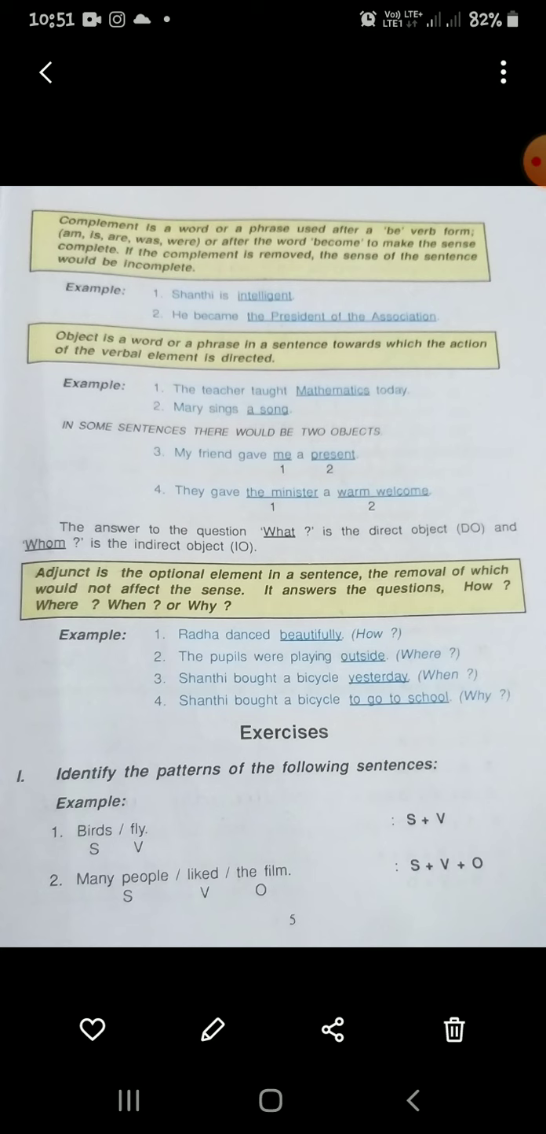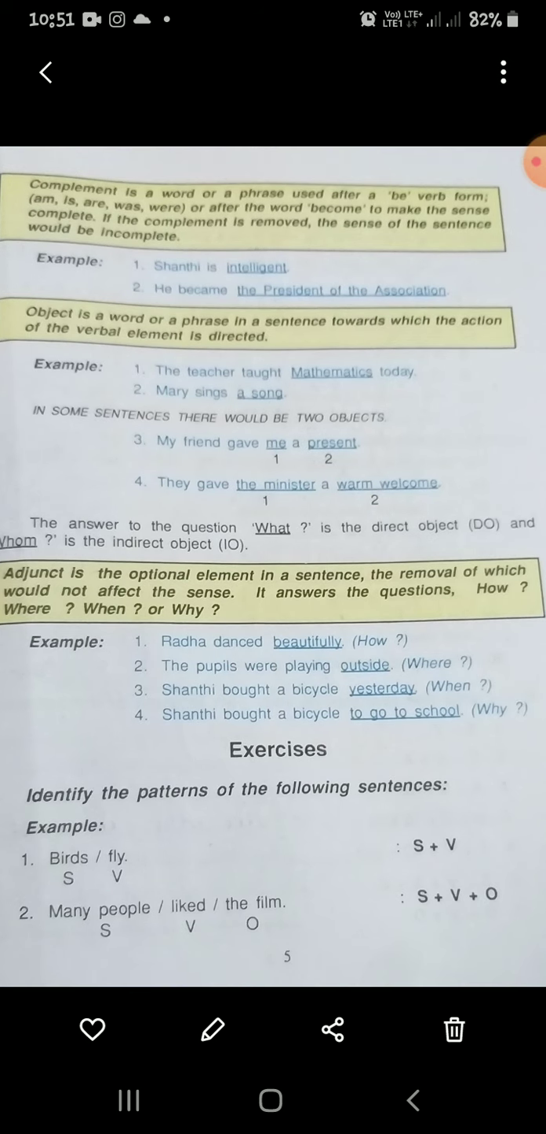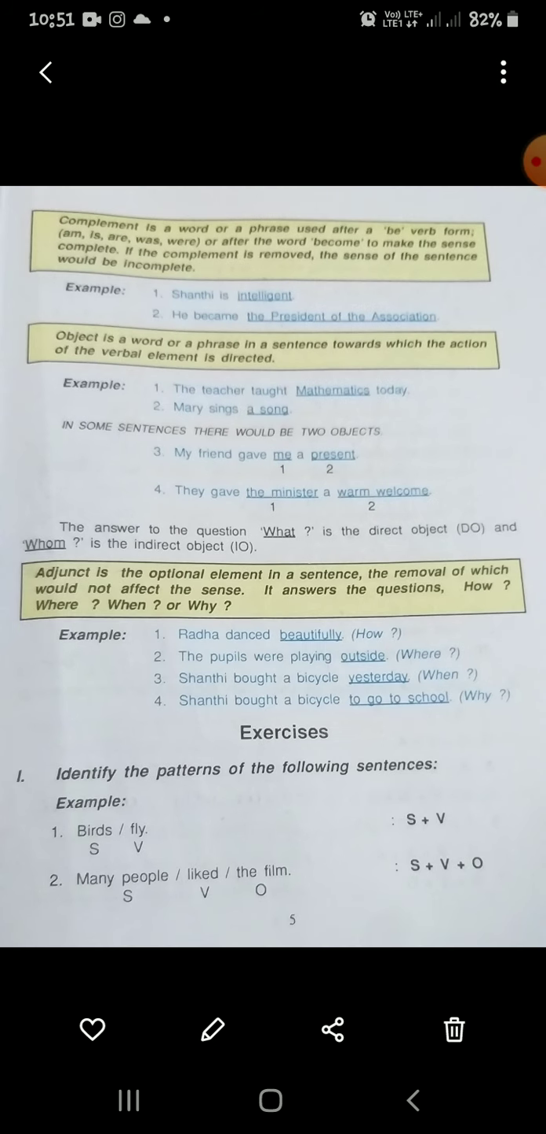Okay. Next we are going to see about the adjunct. What is meant by an adjunct? An adjunct is an optional element in a sentence, the removal of which would not affect the sense. It answers the questions how, where, when or why. So an adjunct adds additional information to the sentence. If it answers these four questions, it is called an adjunct.